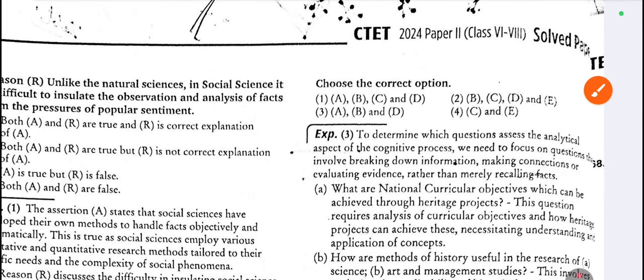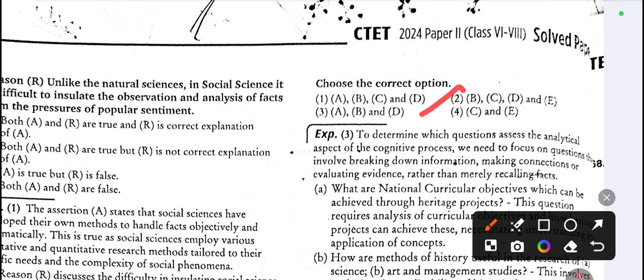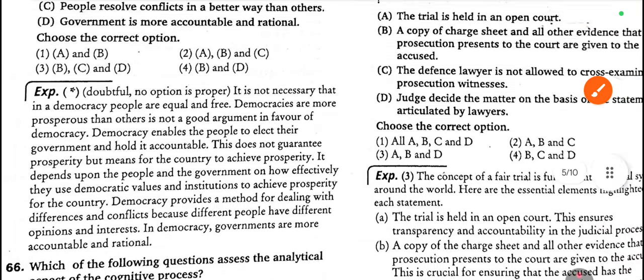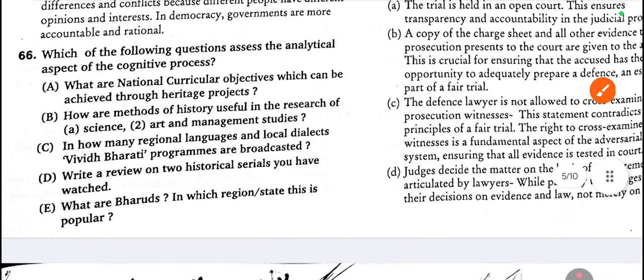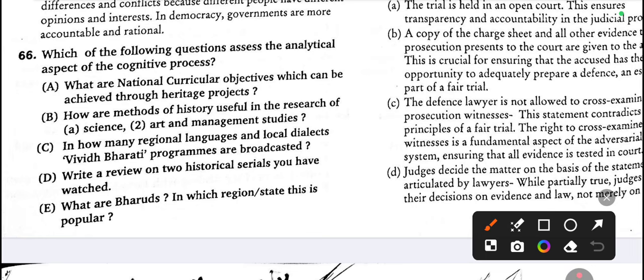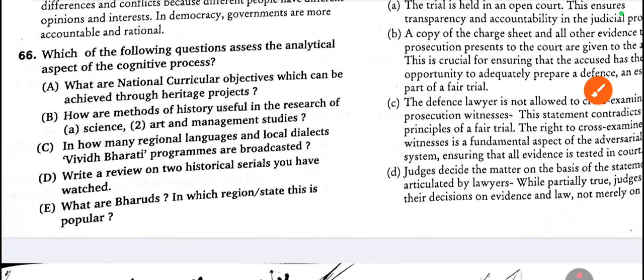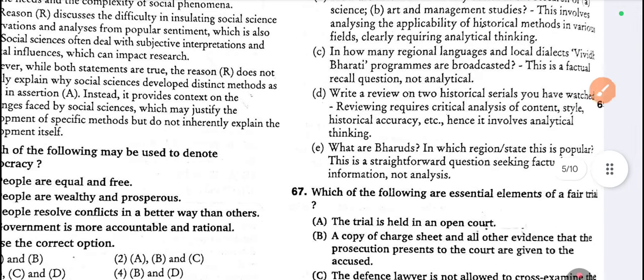The answer is option 3, A, B and D. A: What are the national curriculum? B: How are methods of history useful in the research of, like this. And D: What are birds? These three are the analytical type of questions.